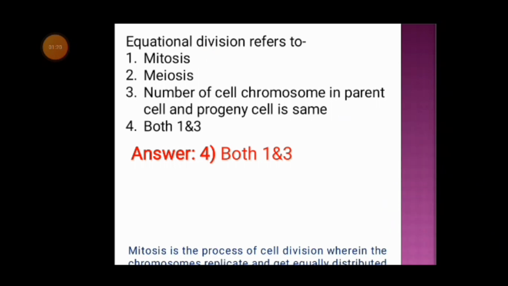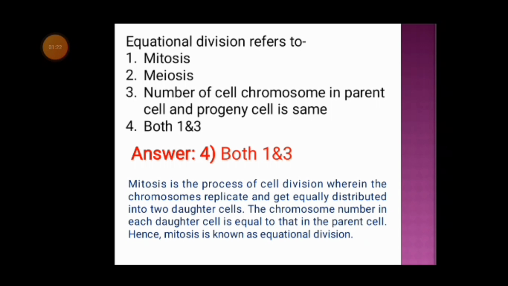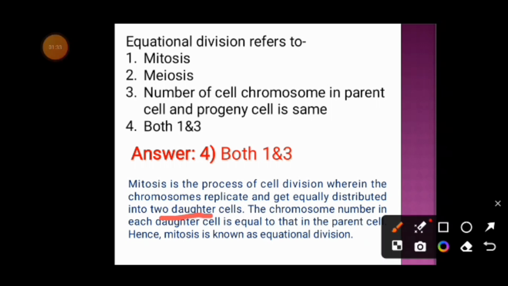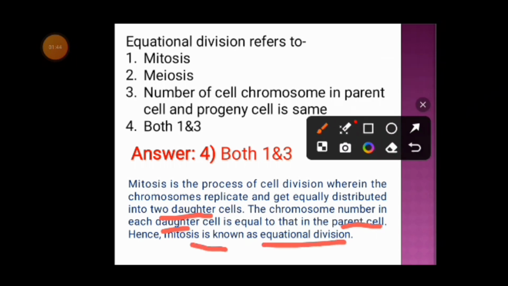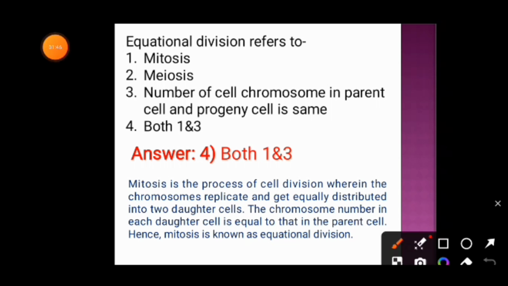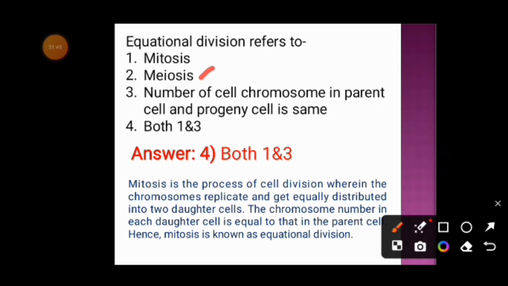Now mitosis is the process of cell division wherein the chromosomes replicate and get equally distributed into two daughter cells. As they get equally distributed into two daughter cells, the number of chromosomes in the daughter cell is equal to that of the parent cell. That's why mitosis is known as the equational division, whereas meiosis is known as the reductional division.